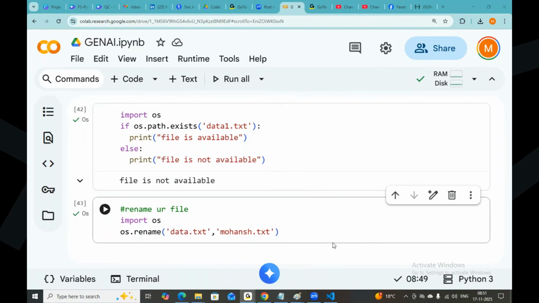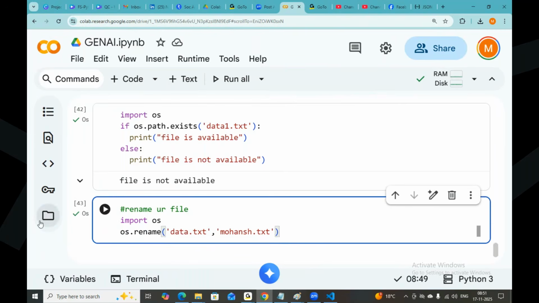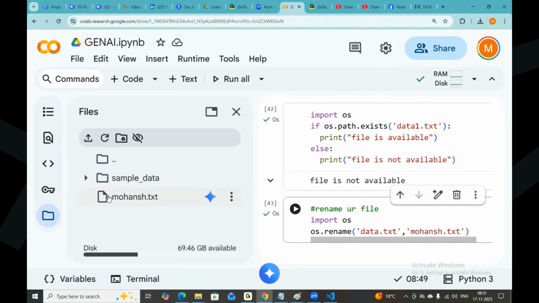So the file got renamed. Yeah, already renamed. Oh, okay. Data.txt previously, now Mohansh.txt.